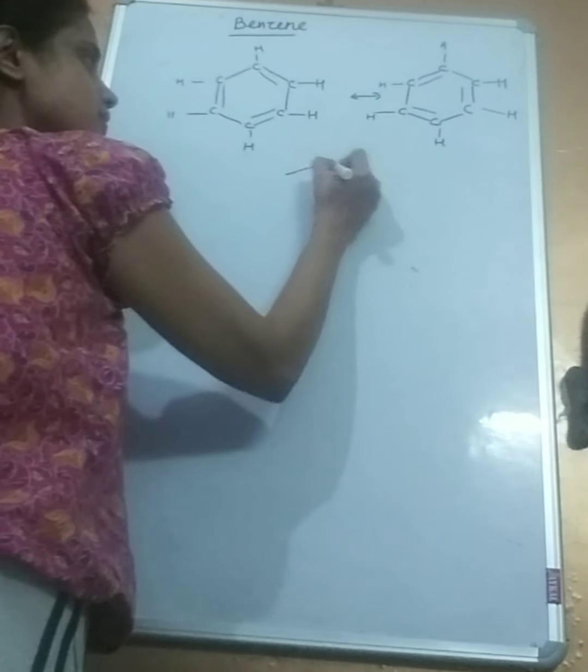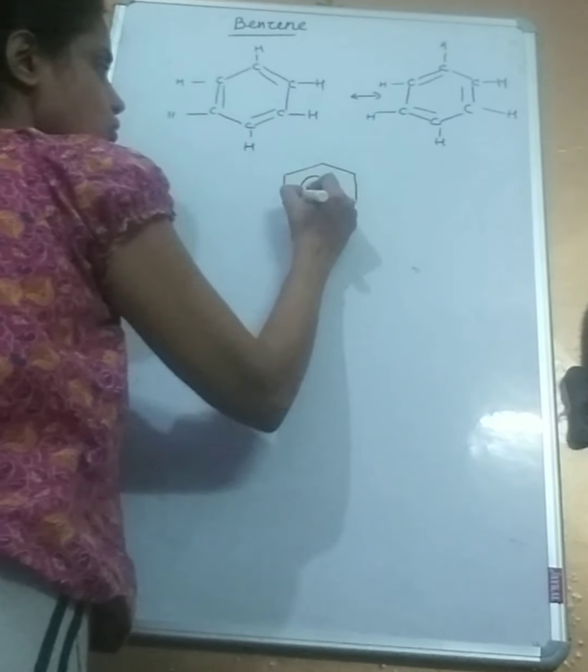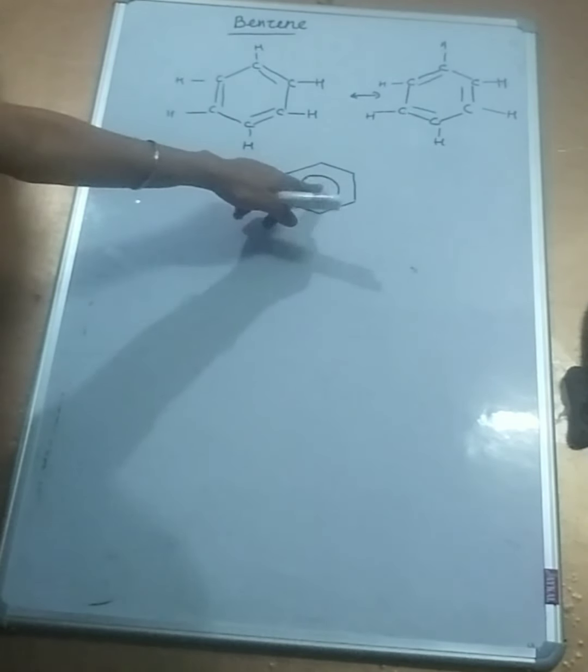So benzene is better shown by drawing a circle inside the cyclic system. What does this represent? This represents a ring of pi electrons. Remember, these are formed by the overlap of the unhybridized p orbitals. So there's a ring of pi electrons above and below the plane.